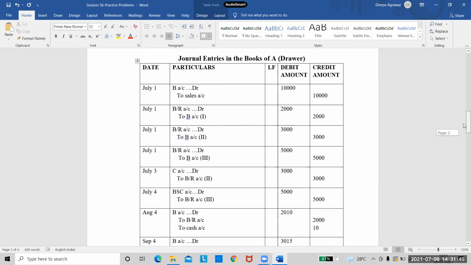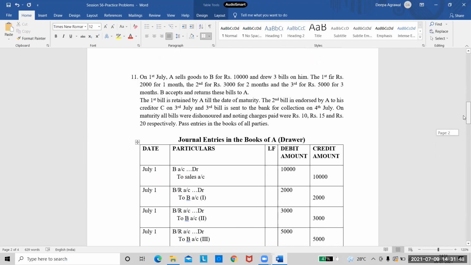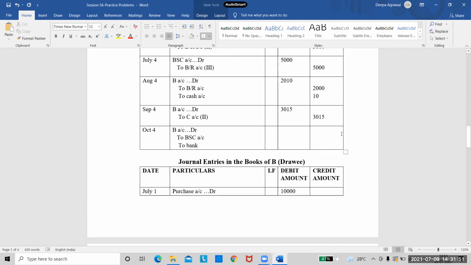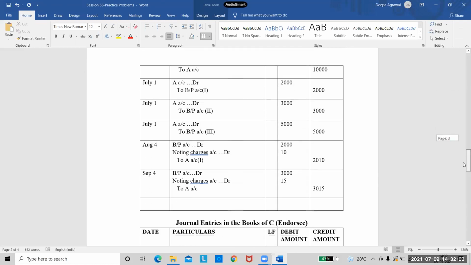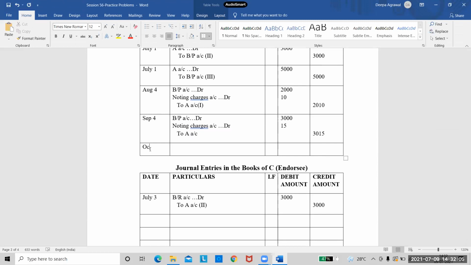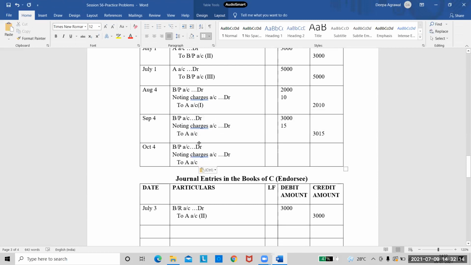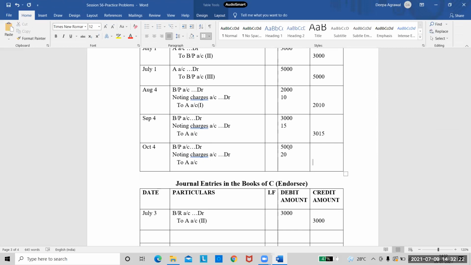And see the amount. For the third bill, how much are the noting charges? The amount for the third bill is 5,000 and the noting charges are 20 rupees. So B account would be 5,020. Bill sent for collection was 5,000 rupees. The bank has paid noting charges of 20 rupees. Now coming to the third bill for the drawee, what entry will be right? He will again write the same entry. For him, there is no change in entry, just a change in the amounts. So the bill is 5,000, noting charges are 20, and then he needs to pay A 5,020.